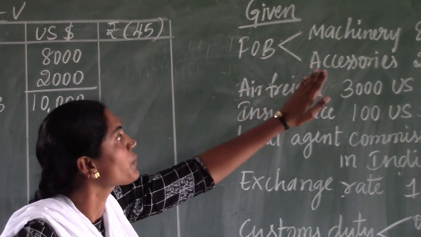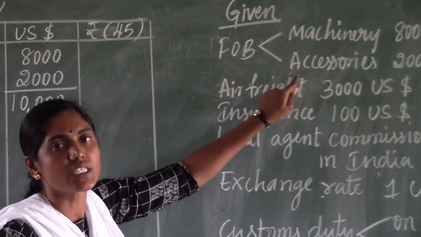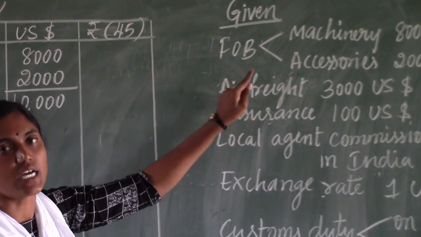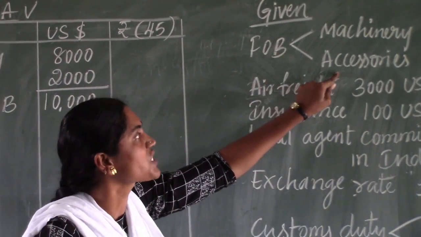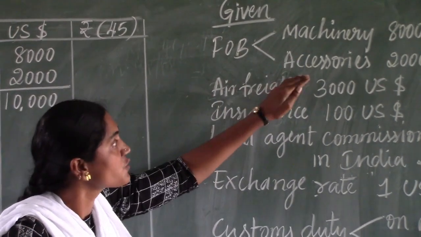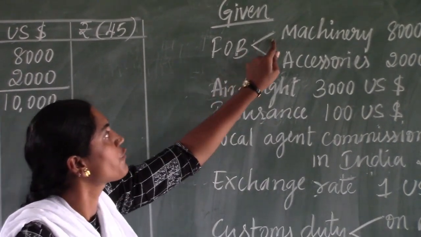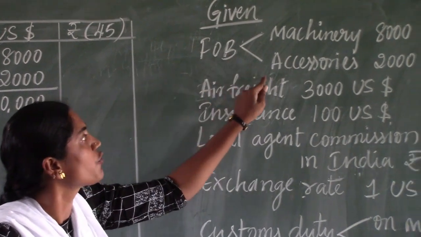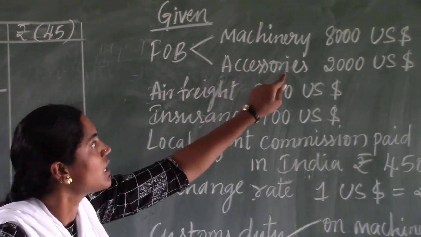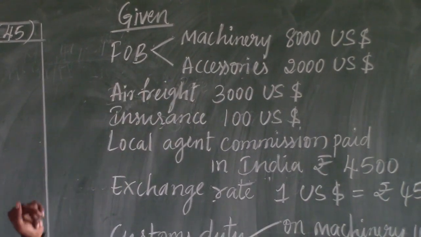But there is no proper information whether these accessories are compulsory bought out accessories or optional bought out accessories. But they are given as extra spare parts purchased along with the machinery. That is also what we need to consider for the calculation. First we need to consider the FOB of machinery and also the FOB of the accessory. Make it total, then we will get 10,000 of total FOB for our calculations.